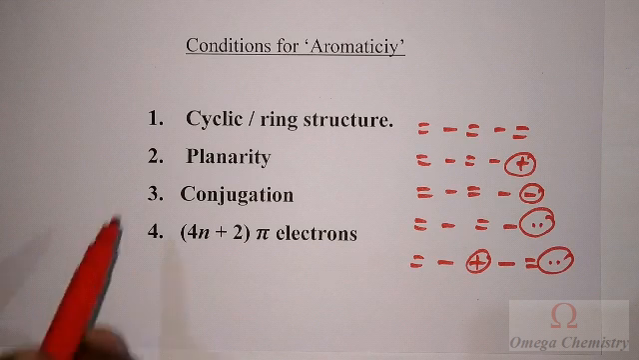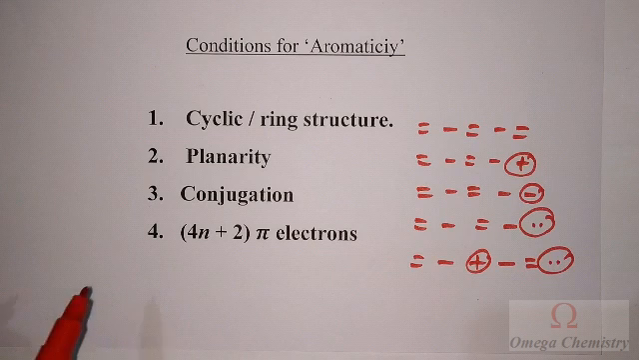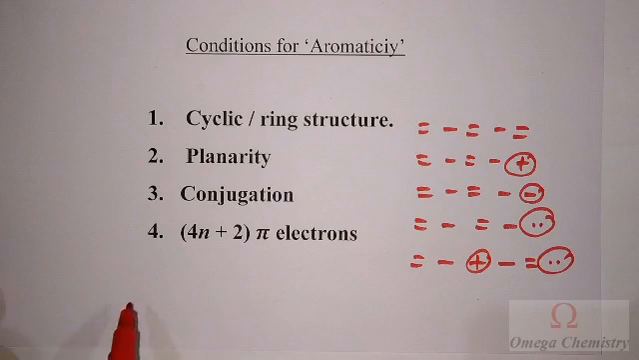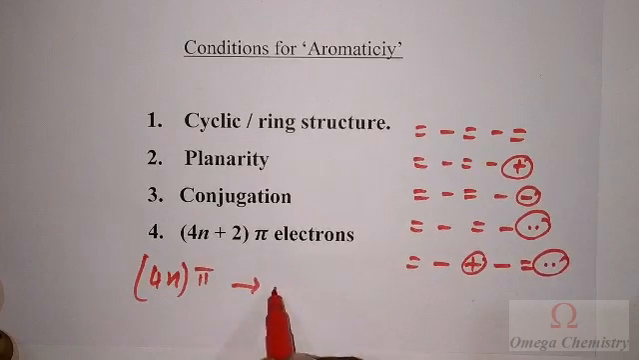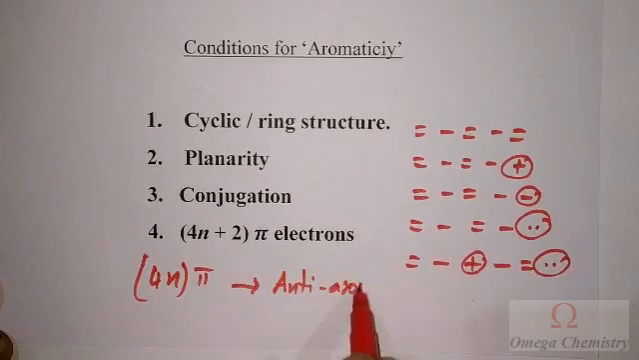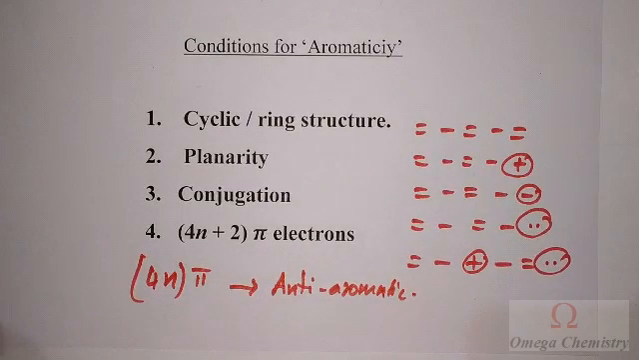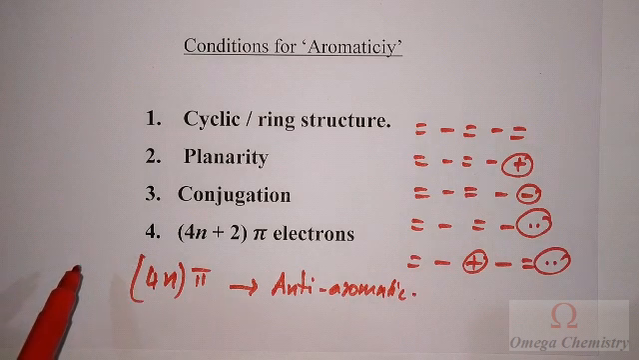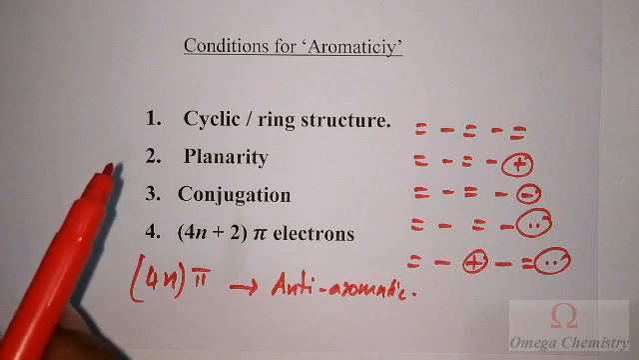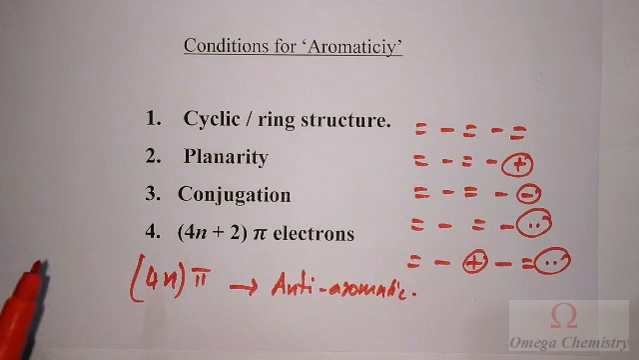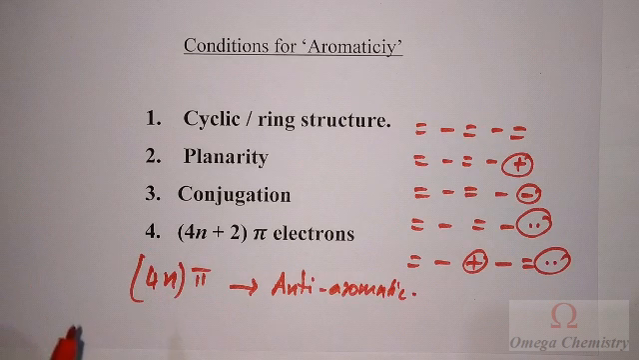Suppose a molecule satisfies all the first three conditions, but it deviates from the fourth condition, that is, it has 4n pi electrons. Then it will be called anti-aromatic. And if a molecule doesn't satisfy any of the first three conditions, that is, it may not be a cyclic compound, or it may not be a planar one, or it may not have conjugation, any deviation in the first three rules will result in non-aromaticity.